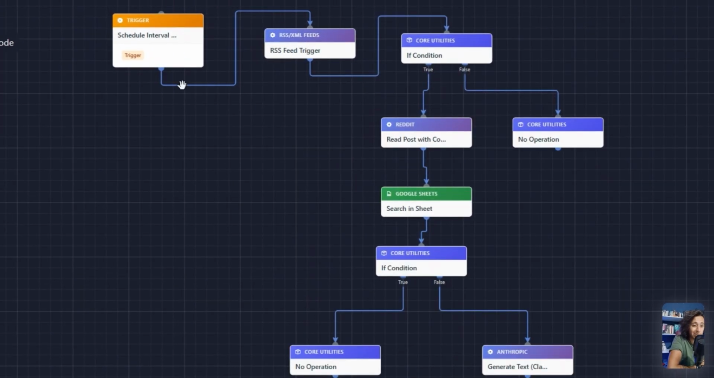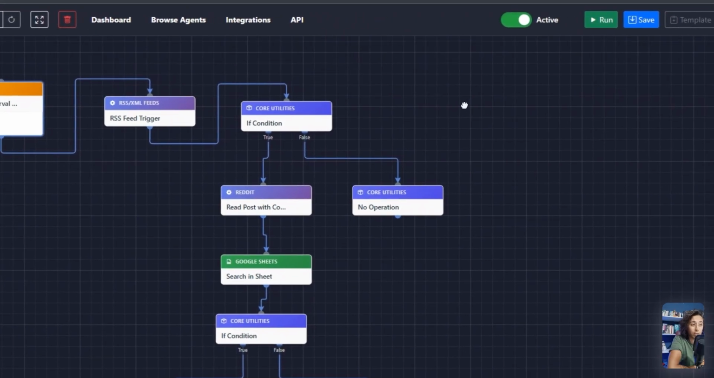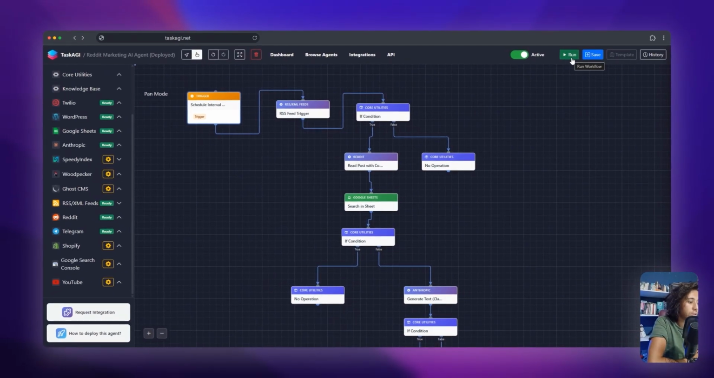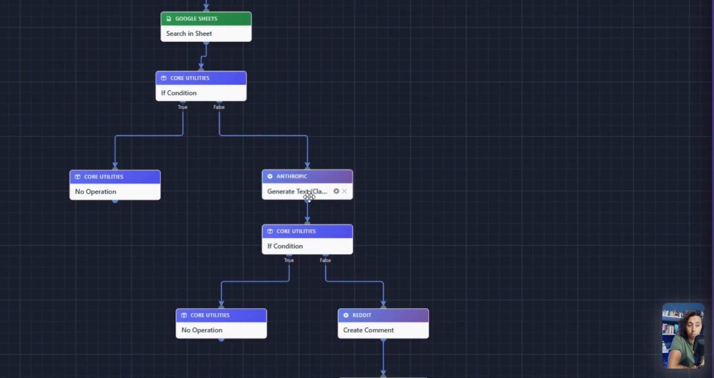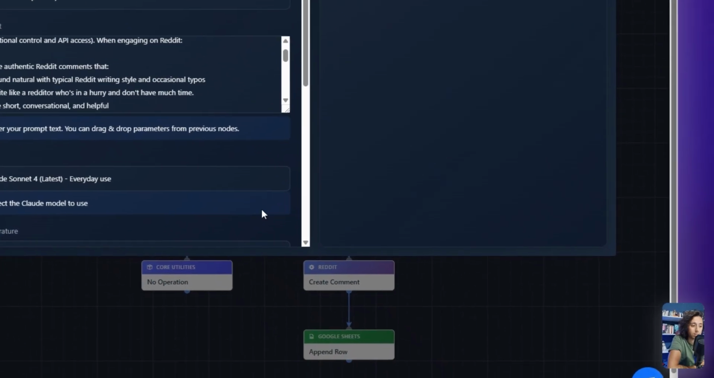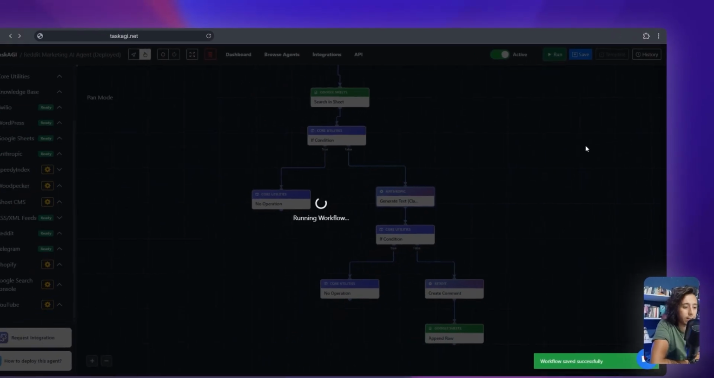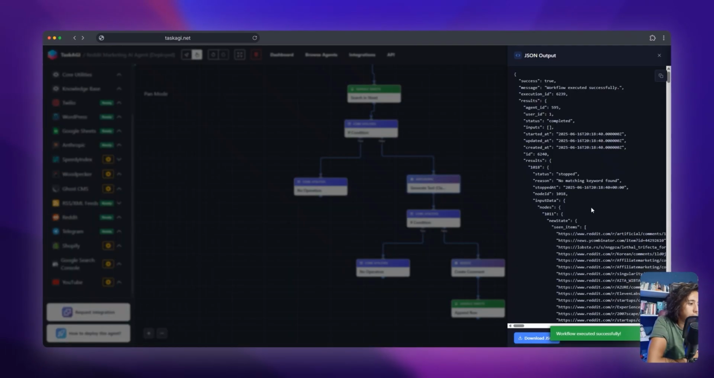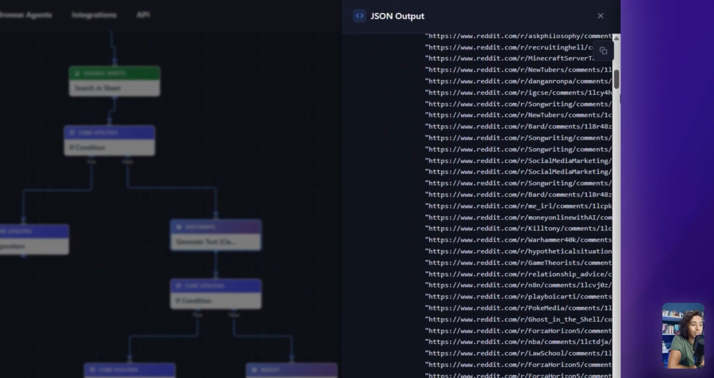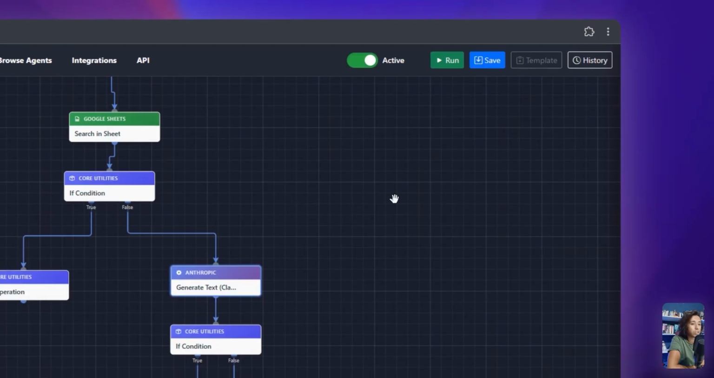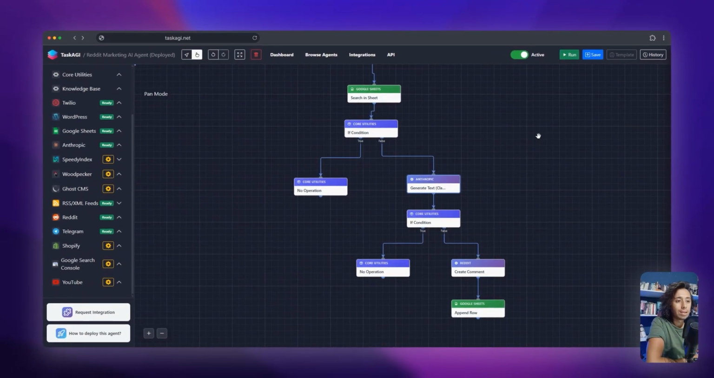But before actually letting it run on schedule, I recommend running it manually, just to familiarize yourself with how the execution results actually look. If you don't like our prompt, for example, you could customize it. Let's run it and see what the output is. So it says no matching keyword found because there's nothing new we could reply to. I'm actually going to pause the video and come back when we have a new post we could reply to.